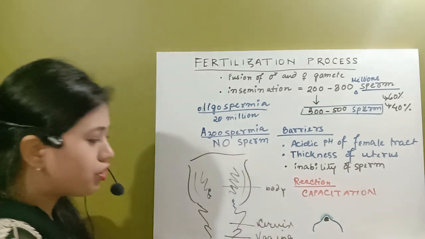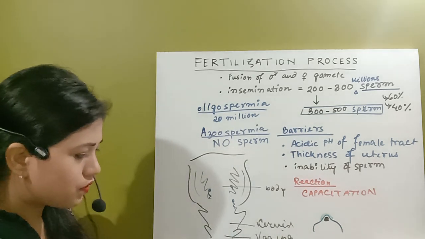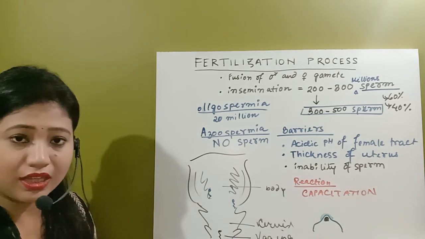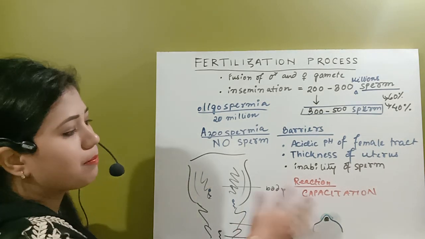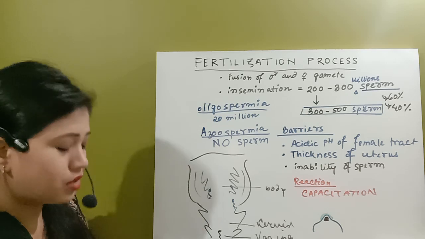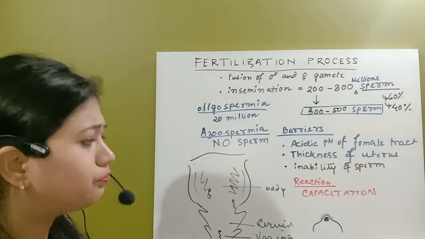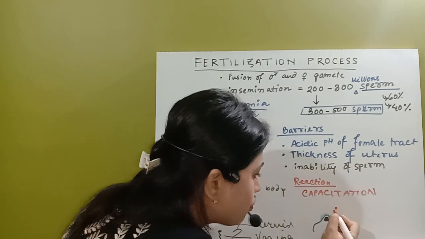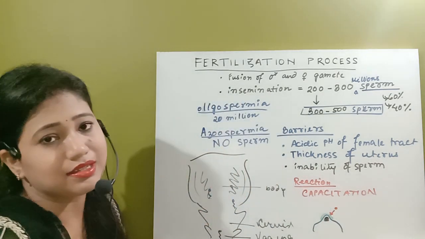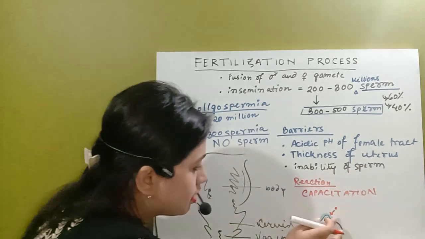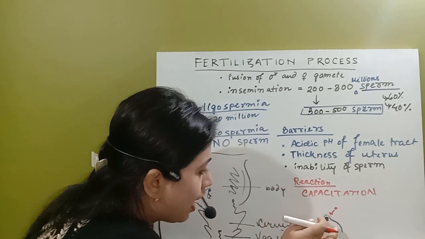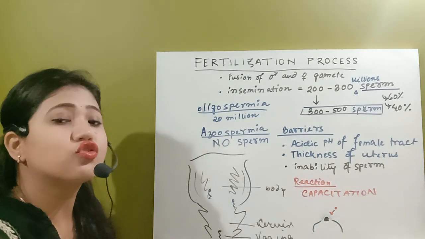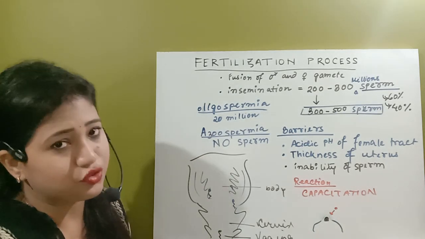In the female reproductive tract, whenever the spermatozoa reaches the cervical canal, in that region the capacitation reaction occurs. In that capacitation reaction, the female tract releases some chemicals and those chemicals lyse this glycoprotein layer. It sheds the glycoprotein layer and makes the spermatozoa active, so that the acrosome no longer has any cholesterol layer.